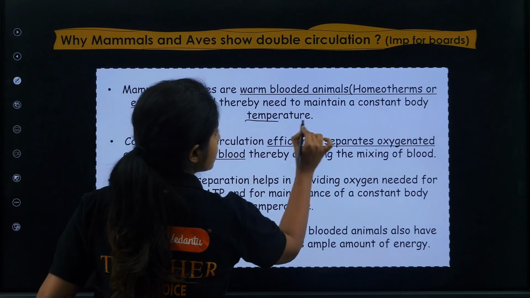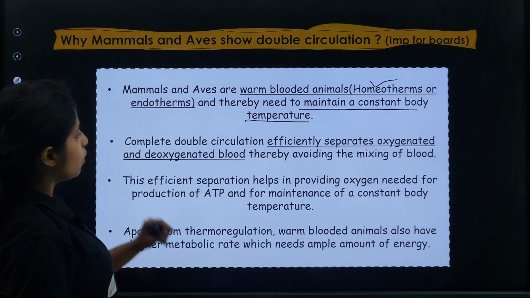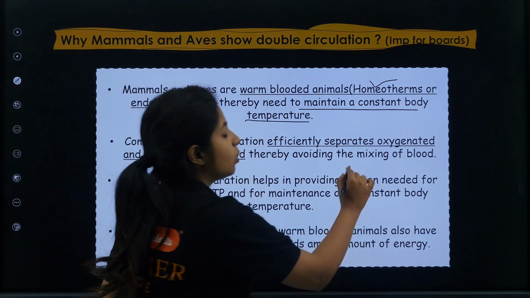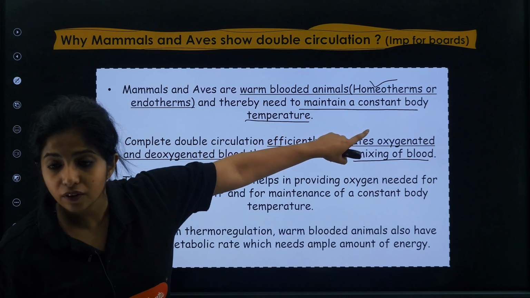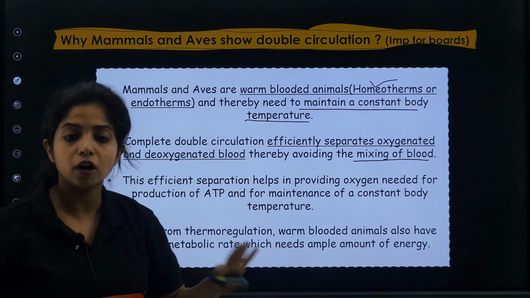First step should be this. They need to maintain a constant body temperature. They are what, children? Homeotherms. Now, complete double circulation efficiently separates oxygenated and deoxygenated blood, thereby avoiding mixing of blood. How can they achieve this? By having separate oxygenated and deoxygenated blood, so there should not be mixing of blood.